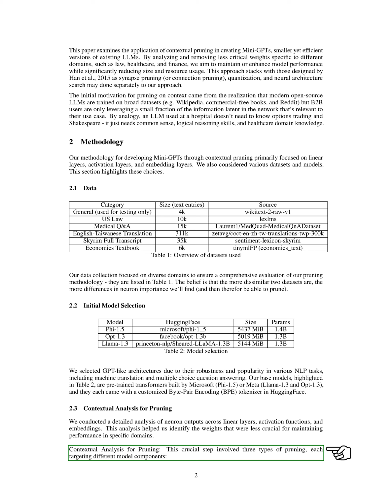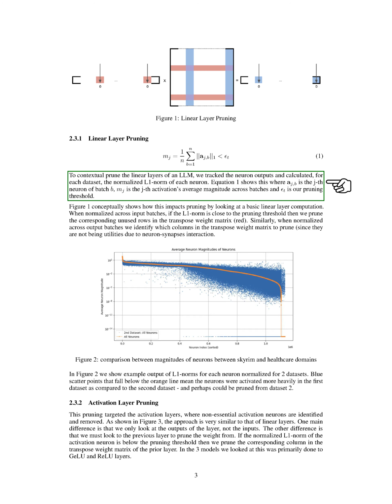Linear layer pruning. To prune the linear layers of an LLM contextually, we monitored the neuron outputs and calculated, for each dataset, the normalized L1 norm of each neuron. This is shown in equation 1 where A_J_B is the JTH neuron of batch B, M_J is the JTH activation's average magnitude across batches, and epsilon_T is our pruning threshold.